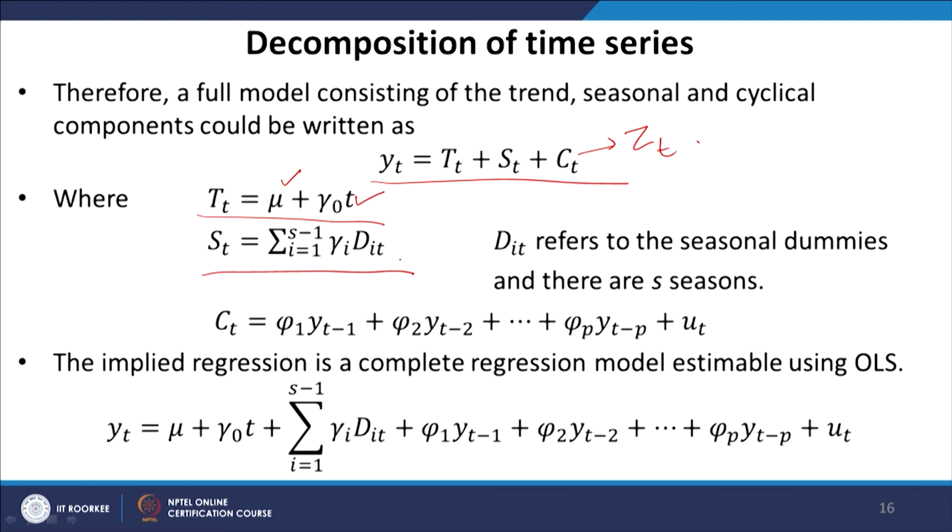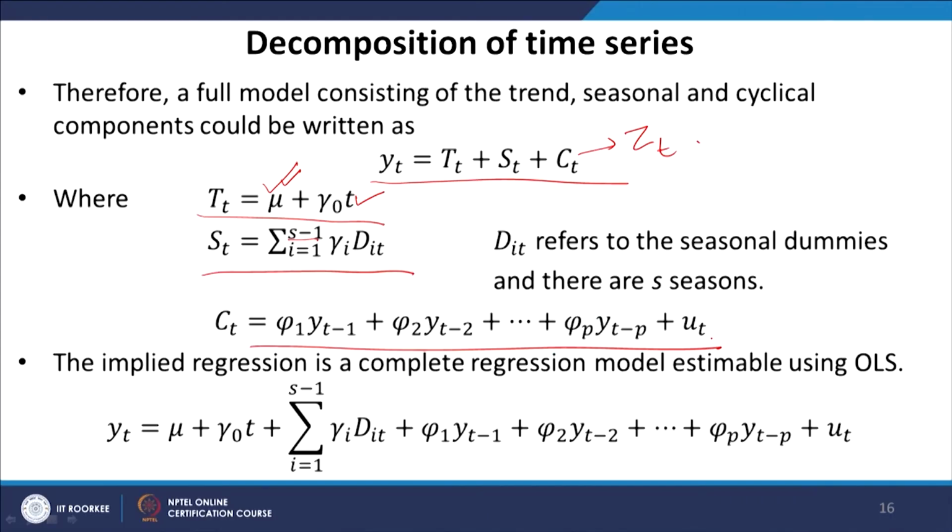So, dit refers to the seasonal dummies, and as there are S seasons, we have S minus 1 dummy variables, because we have already included one constant term here. Ct is written as an AR(p) process. An AR(p) process will have either a geometrically monotonically decreasing cycle, or if there are some positive and some negative numbers, then we will find oscillating decay.